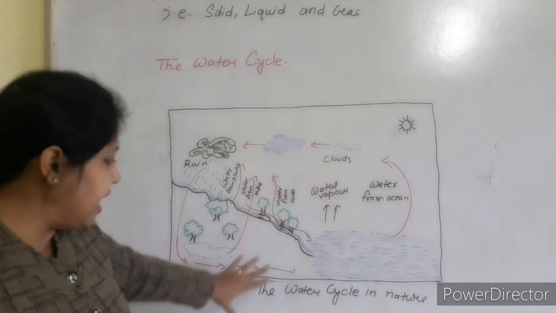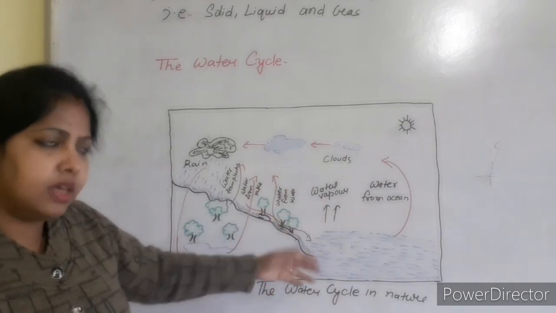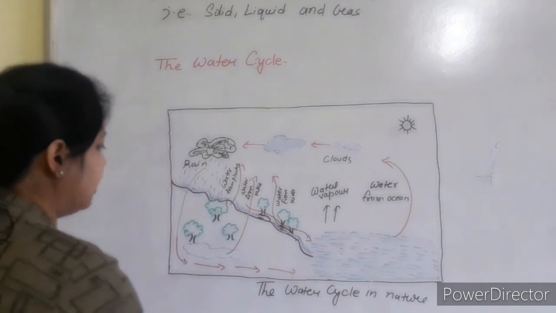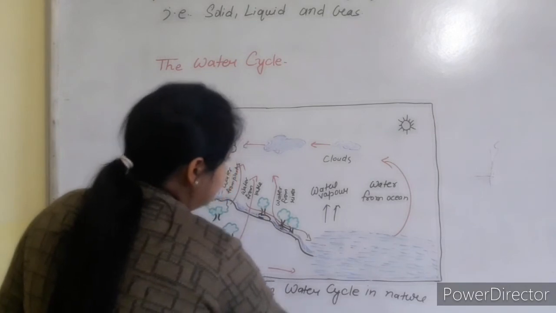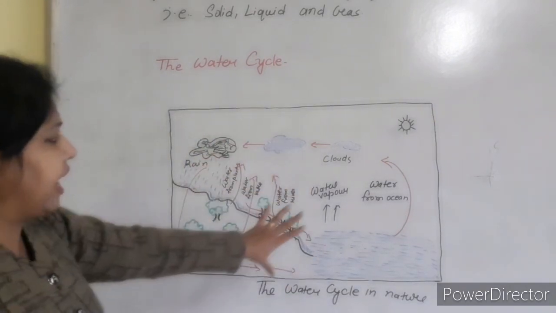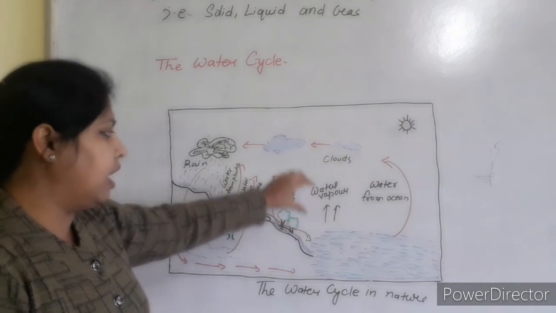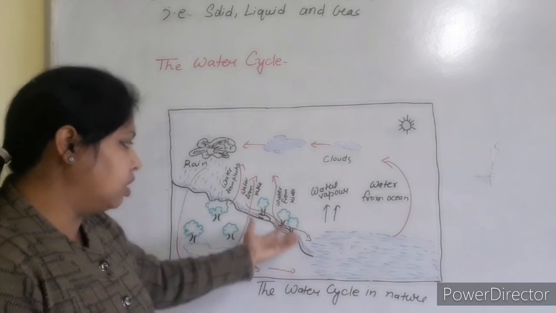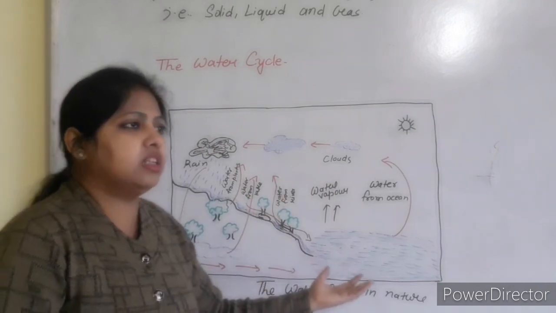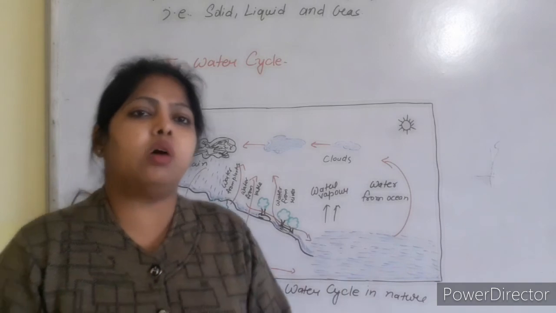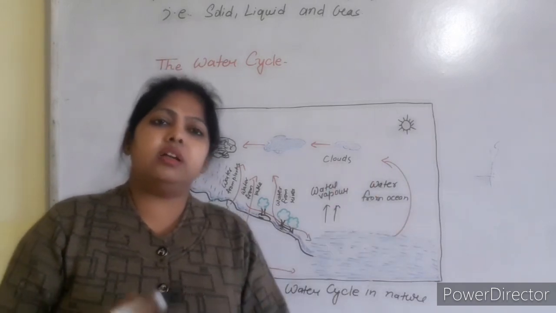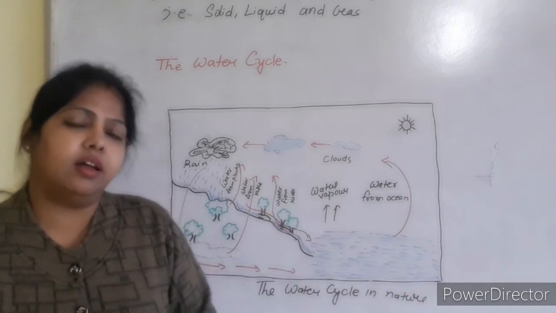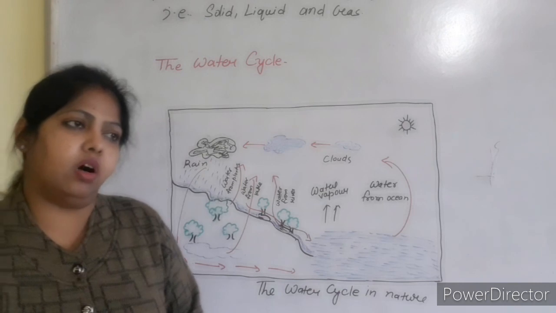Hope all of you understand the water cycle, how it is formed. This is a continuous process going on in nature, that we call the water cycle. Students, you have to practice this diagram properly at your home. So I have made you understand how the water cycle is formed and how the water heats and turns into water vapor. When water vapor cools down, it goes back into water. After that, the clouds are formed, and when clouds are heavy, it falls as rain. This way, the process goes on.